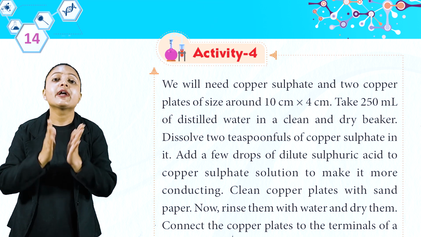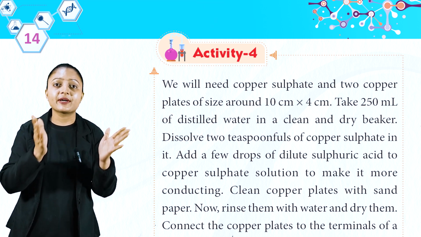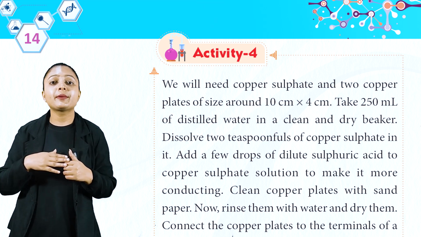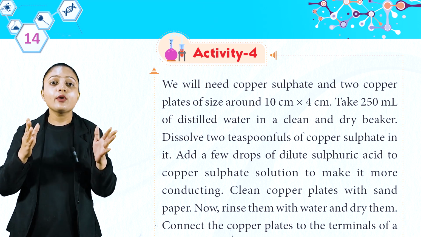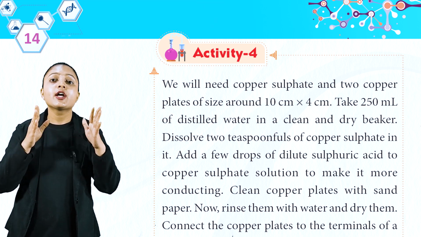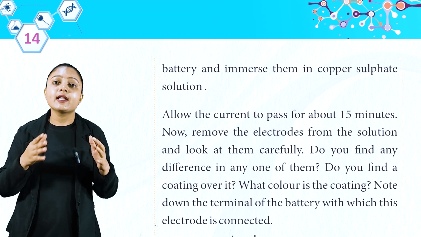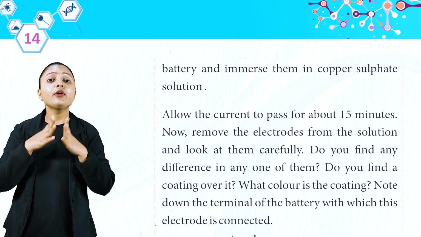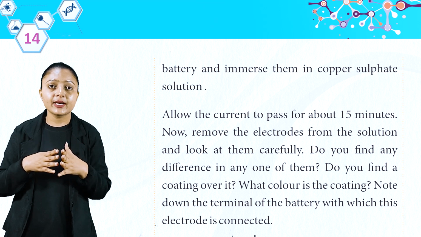Add a few drops of dilute sulfuric acid to the copper sulfate solution to make it more conducting. Clean the copper plates with sandpaper. Now rinse them with water and dry them. Connect the copper plates to the terminals of a battery and immerse them in the copper sulfate solution. Allow the current to pass for about 15 minutes.